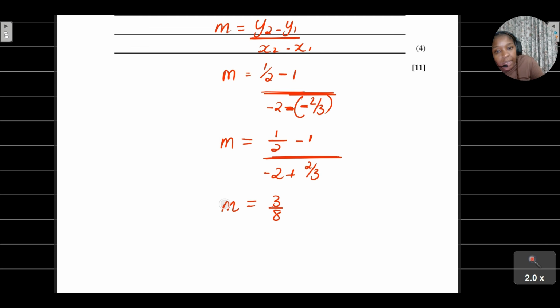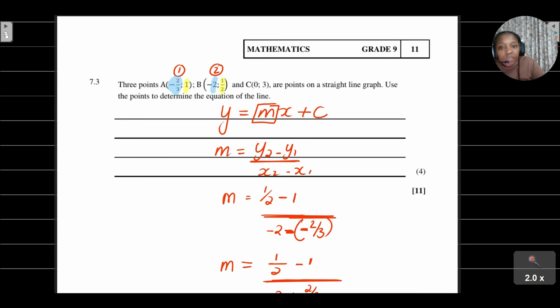But remember, we've just found m. We still need to find c to have the full equation of this line graph. For c, it's actually very easy. There are 2 ways you can calculate c. Do you see that this other point on the graph is actually the y-intercept? If you are given the y-intercept, that y-intercept is c. It's just a coincidence that they said it's c and it's c. Do you know what I'm saying?